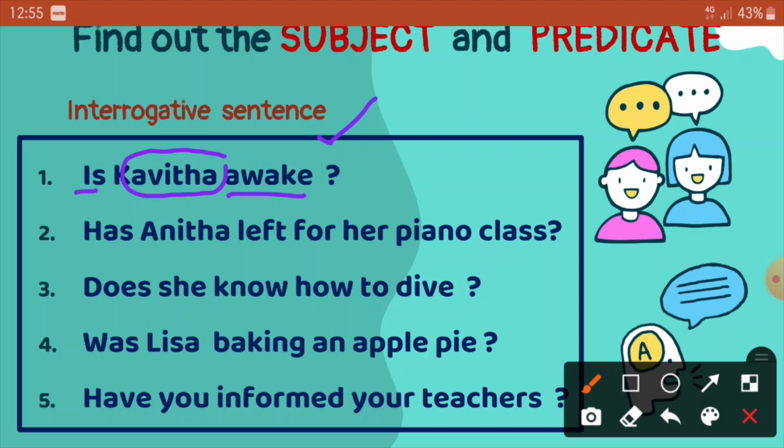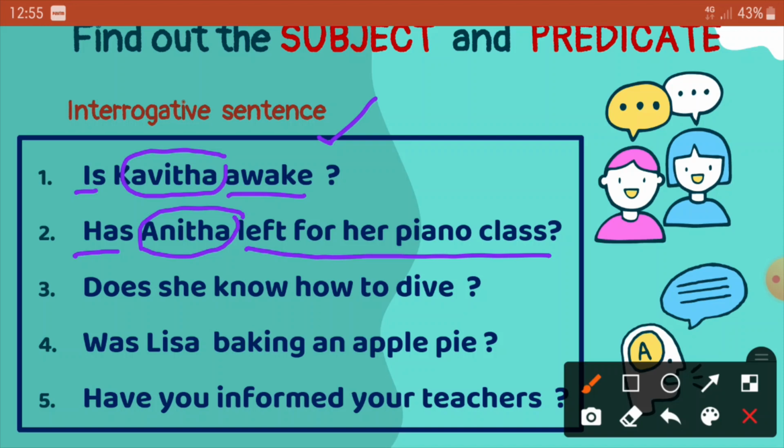The next sentence: has Anita left for her piano class? So who has left? Anita. So Anita is the subject. Has left for the piano class is your predicate. Here also, Anita, the subject, has been placed between the helping verb has and the main verb left.